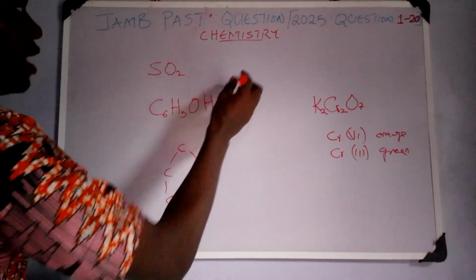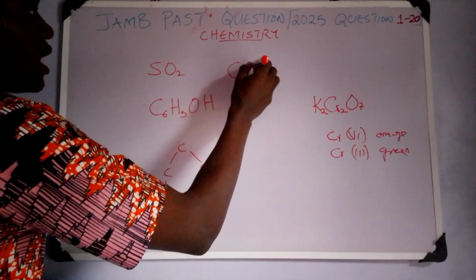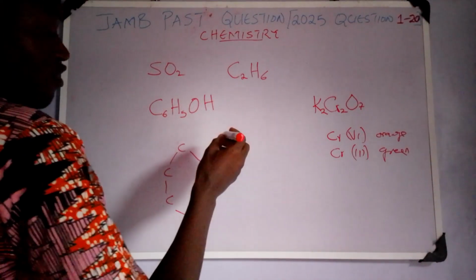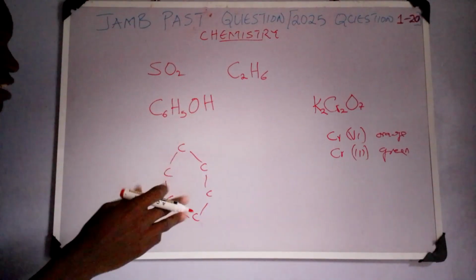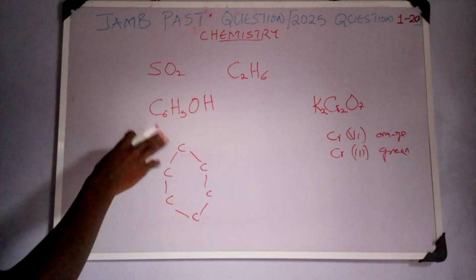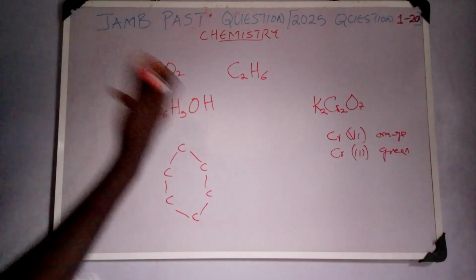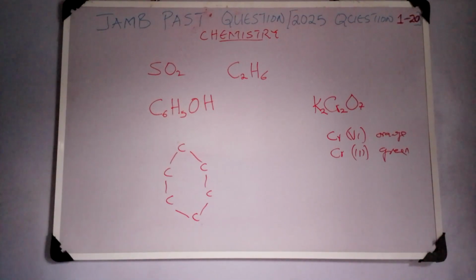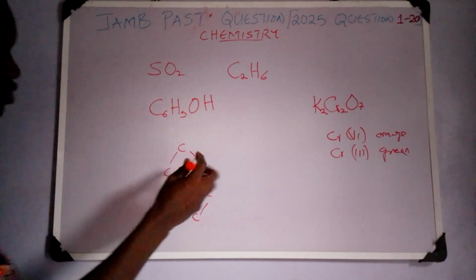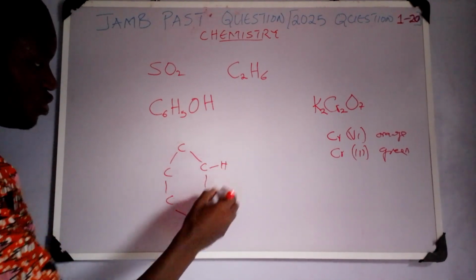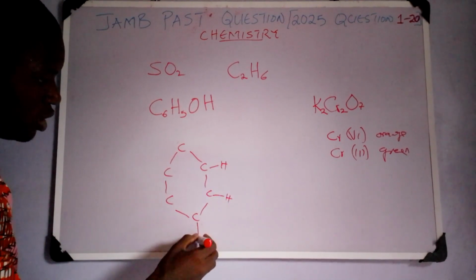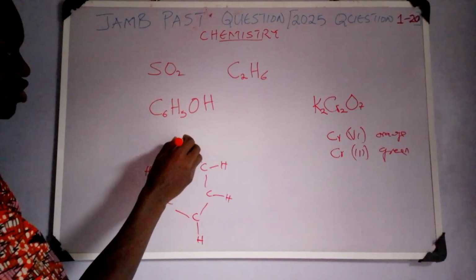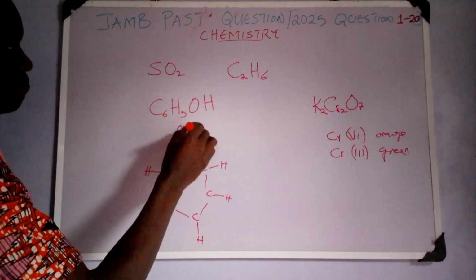Because usually, remember, if we have C2, we have H6. Are you following me? Don't forget our formula for alkanes and alkenes. If we are having 6 carbons, we should be expecting a lot of hydrogens to saturate it. But this time around, we don't have it. We even have only 5 hydrogens. So you have to distribute the hydrogens around the carbon: 1 hydrogen, 2, 3, 4, 5. The remaining OH will now remain here.